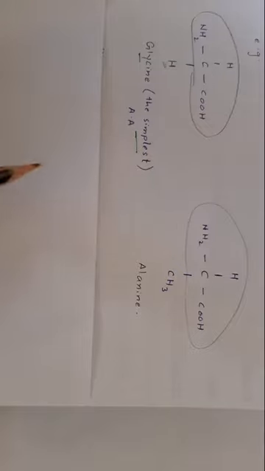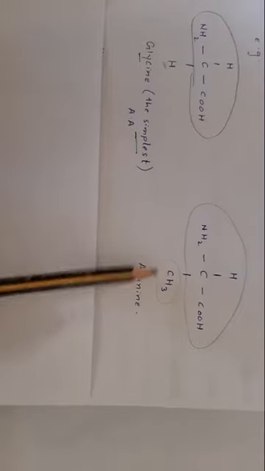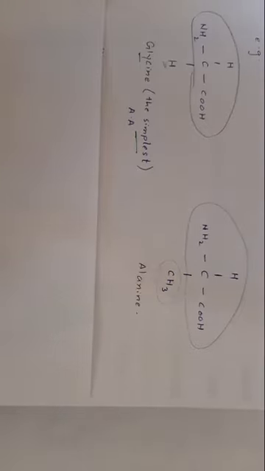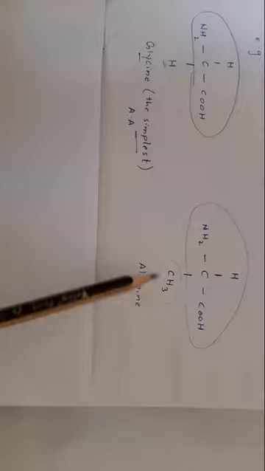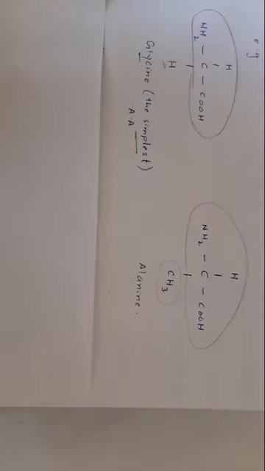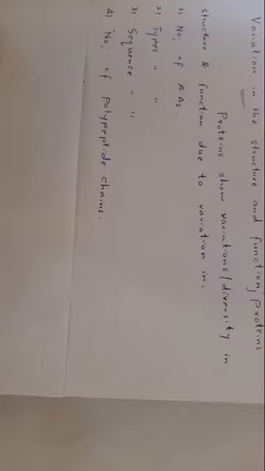In glycine, R group consists of hydrogen. It is the simplest amino acid, while in case of alanine, the R group consists of a methyl group, CH3. So variation in amino acids is due to this R group. The remaining backbone is common in all amino acids.